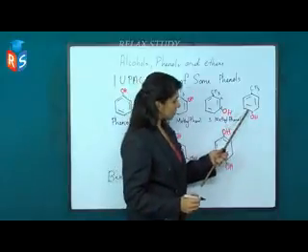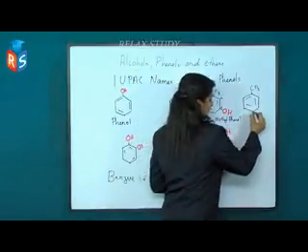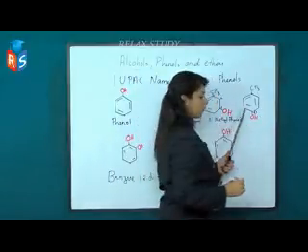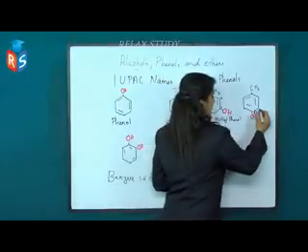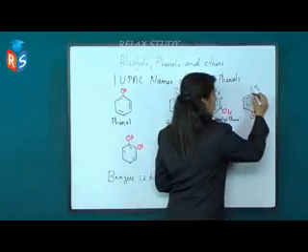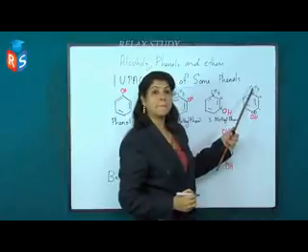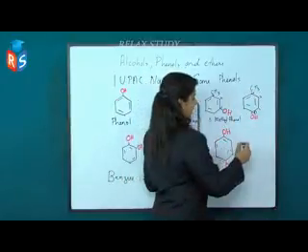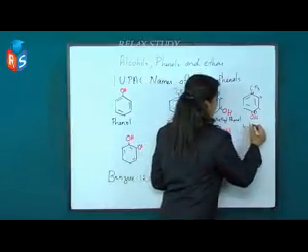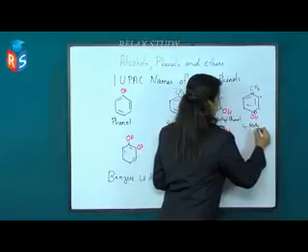And here the last compound, this compound having OH group in the first carbon atom, and the second, third, fourth carbon atom possesses one methyl group. So this compound is 4-methyl phenol.